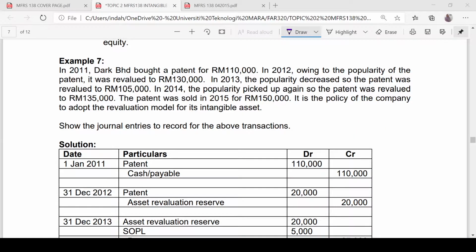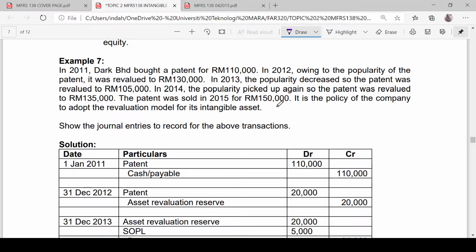Let's look at example number 7. In 2011, Dak Berhad bought a patent for 110,000. In 2012, owing to the popularity of the patent, it was revalued to 130,000. In 2013, the popularity decreased, so the patent was revalued to 105,000. In 2014, the popularity picked up again, so the patent was revalued to 135,000. The patent was sold in 2015 for 150,000. It is the policy of the company to adopt the revaluation model for its intangible asset. Show the journal entries to record the above transactions.